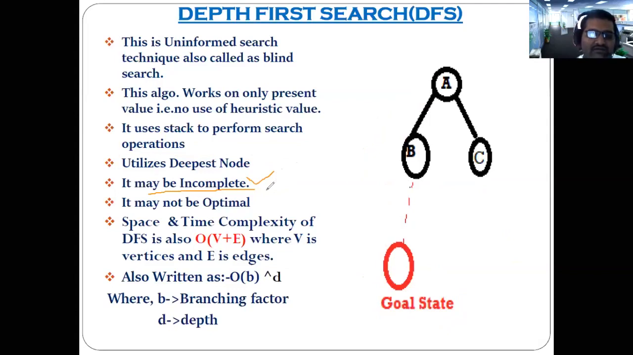We have already discussed the properties of the searching algorithms. Lack of information. The solution that you will get may be incomplete. Yeah. What do you mean by the complete?